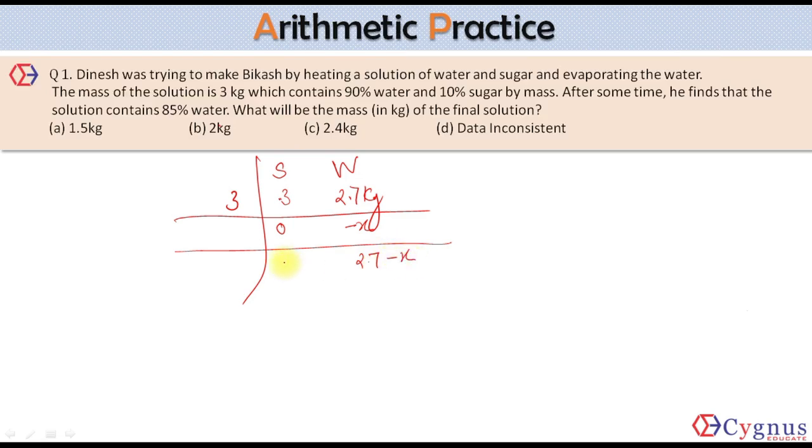So how much water is left? 2.7 minus x. And how much sugar is left? 0.3. And it's given that it contains 85% water finally. So if it contains 85% water, that means the remaining 15% of the new weight must be equal to sugar. And we know that the sugar left after evaporation is 0.3 kg. And this must be equal to 15% of the final solution. So when you solve it, what do you get? Final solution is equal to 2 kg, because only water will evaporate. Sugar will not evaporate. So your answer is the second option.